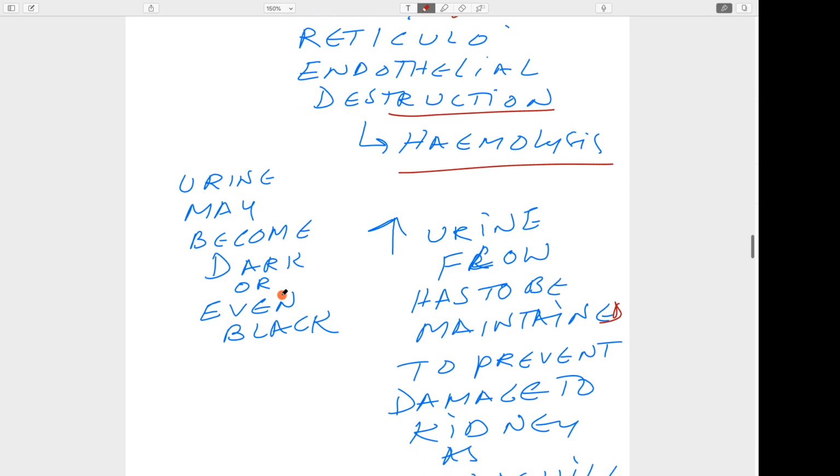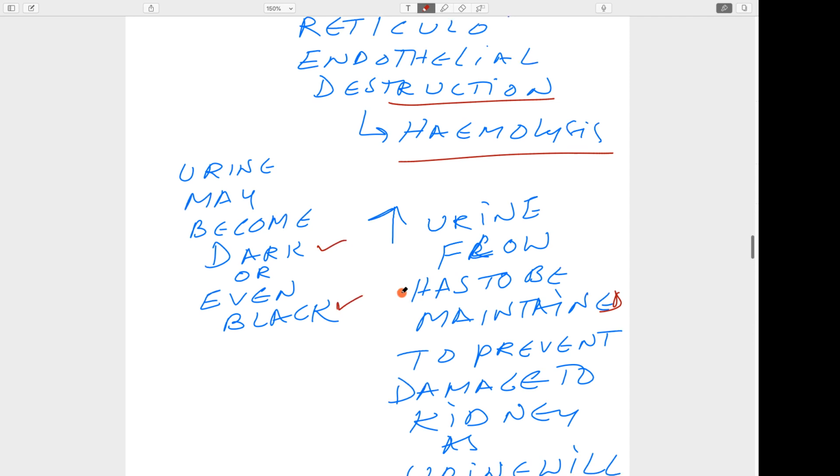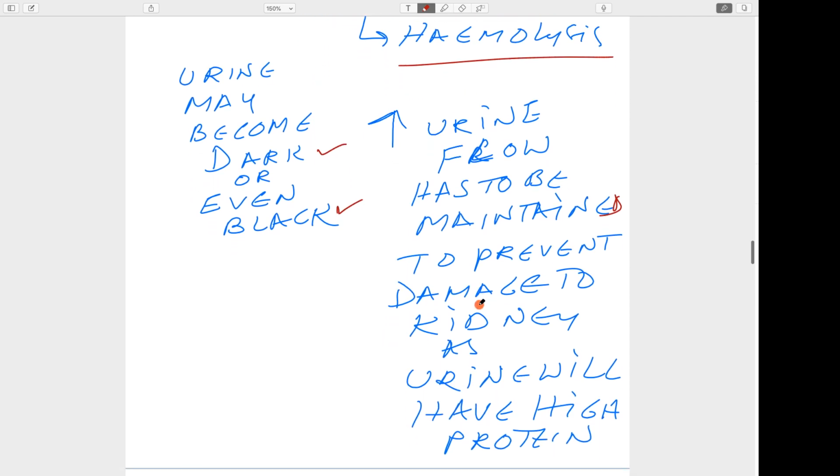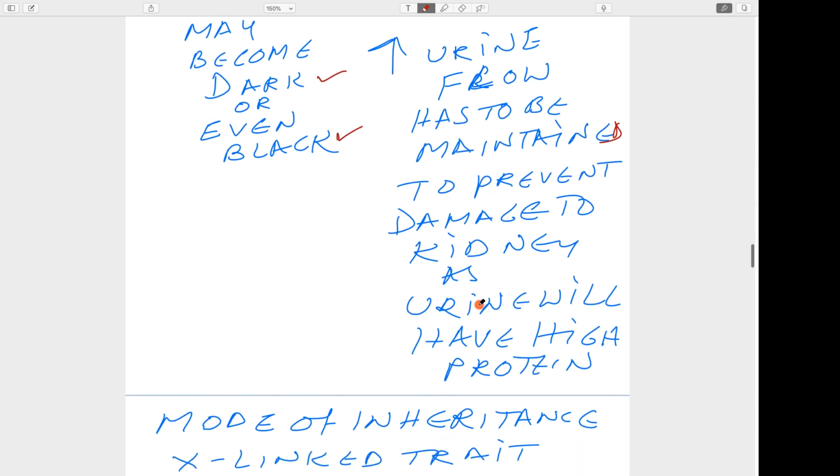In this condition, in the presence of extensive hemolysis, urine may become dark or maybe even black. So a high urine flow has to be maintained because it contains a lot of proteins. Otherwise, it goes through the kidney and damage to the kidney takes place.